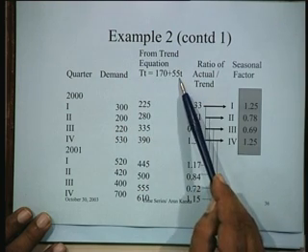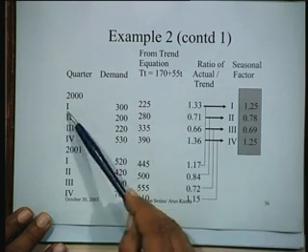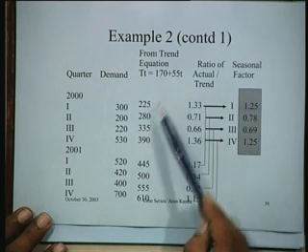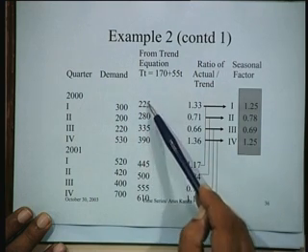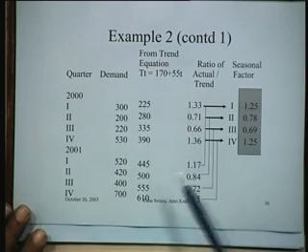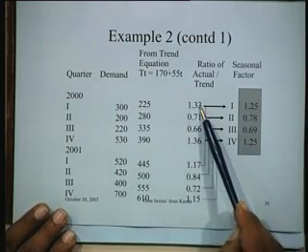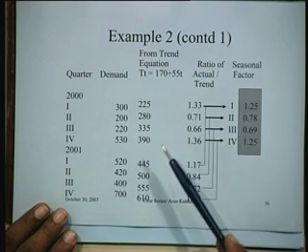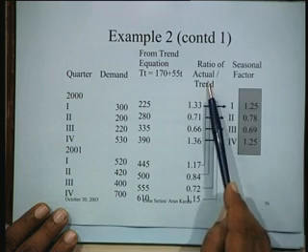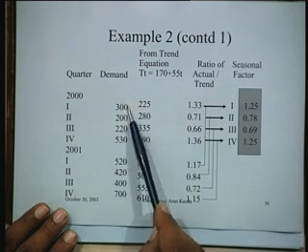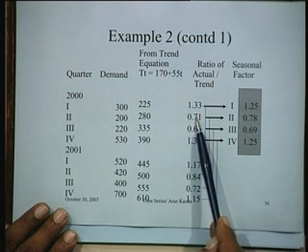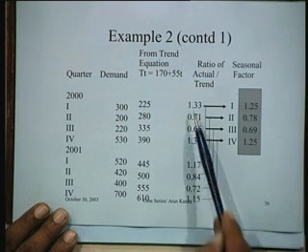From this trend equation we can actually calculate what the demand would be. For instance, if you take t equal to 1, this would be 225, t equal to 2, it will be 280, and so on. So these are the values that you get from the underlying trend, from the regression line. Then we are interested in finding out the seasonality factors. What you do is, you take the actual relative to the trend. Actual 300 divided by 225 is 1.33, and then 0.71, 0.66, 1.36, that is for the first year.